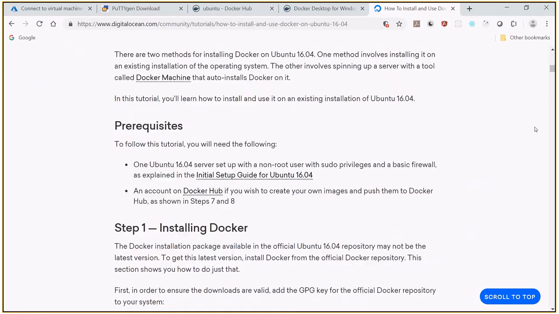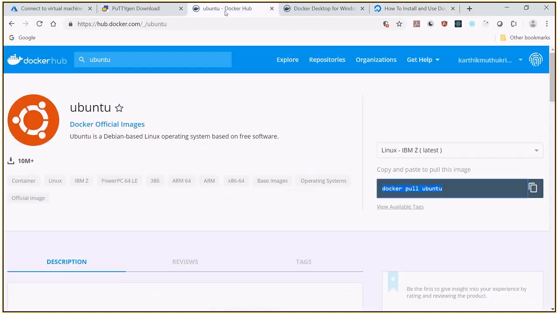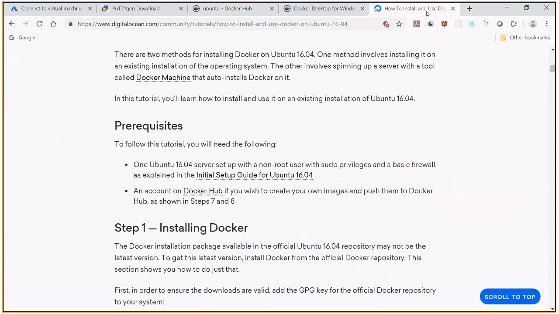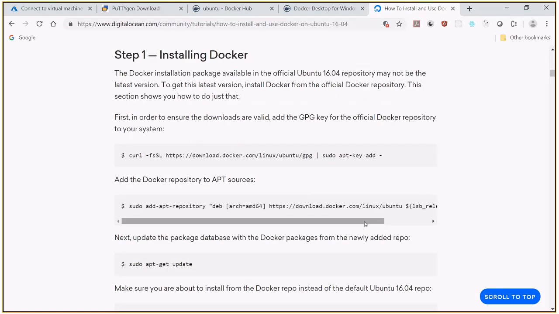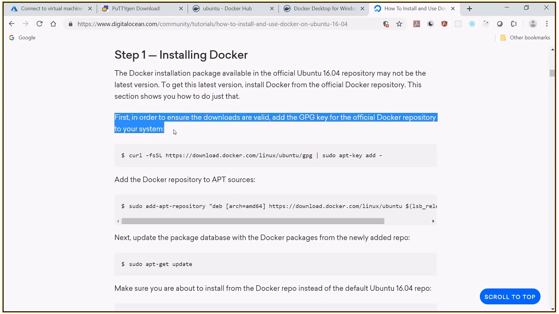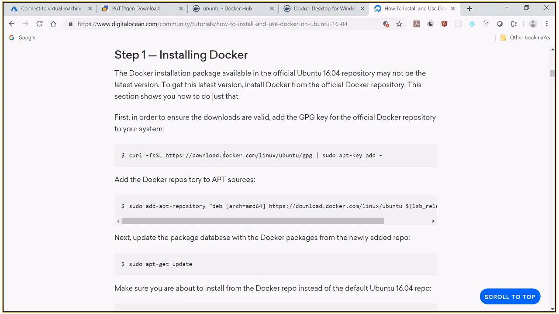They have given some prerequisites. I already have Ubuntu, and you should have a Docker Hub account. Yes, I have a Docker Hub account. I've logged in with that particular account. With this, the first step is to install Docker. Guys, once again, no need to worry about these commands and all those things. I'm simply going to copy and paste to make it fast. If you want, you can read these lines. Okay, so I'm copying these lines.